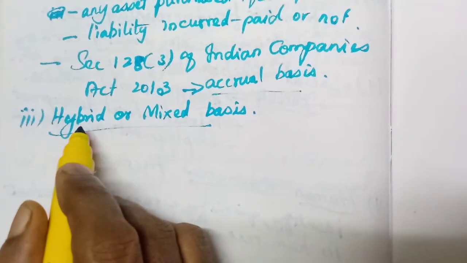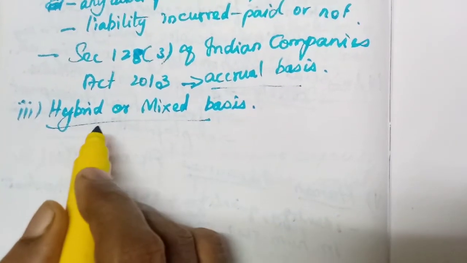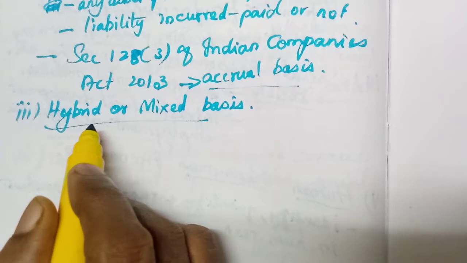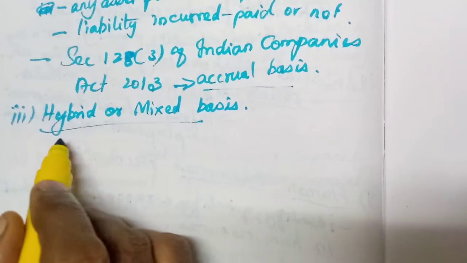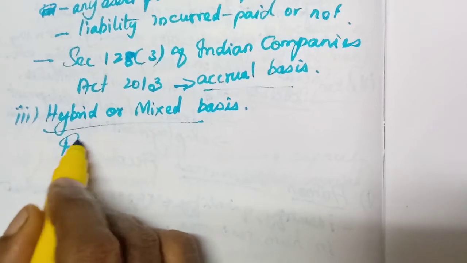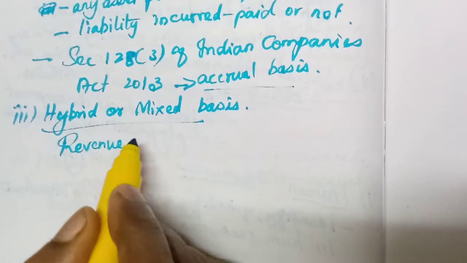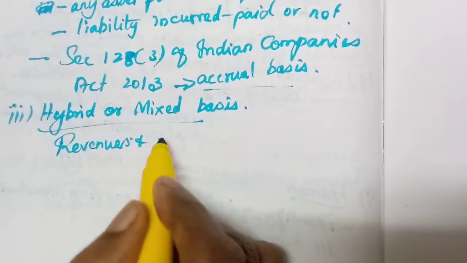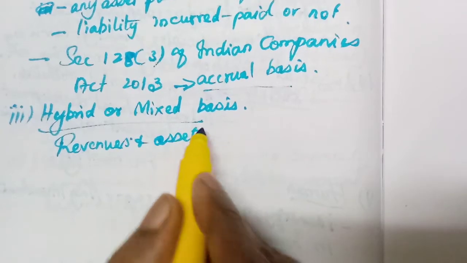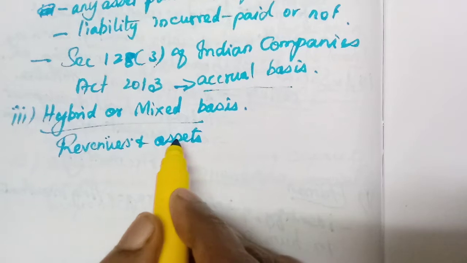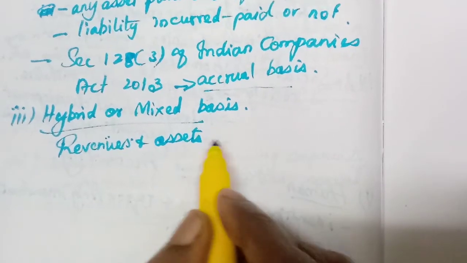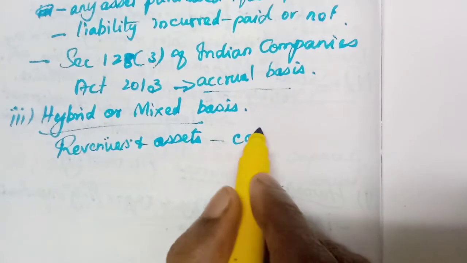Both the cash basis and accrual basis are mixed here. Revenues and assets: here revenue means income, and the assets that we purchase. They are recorded on the basis of cash basis.